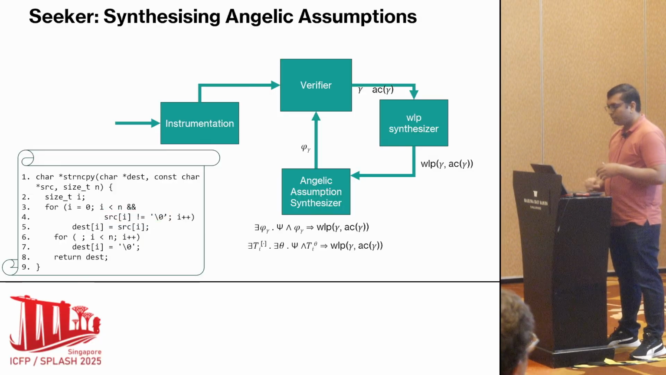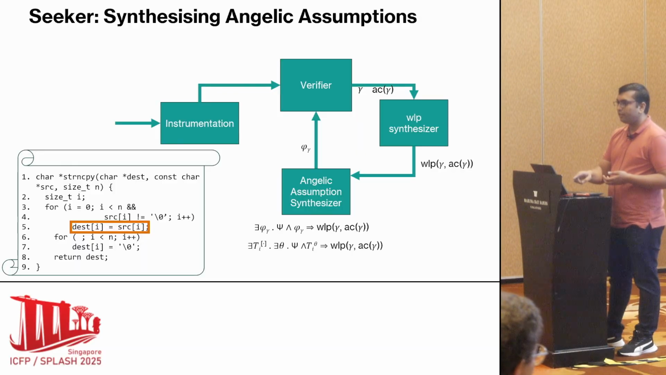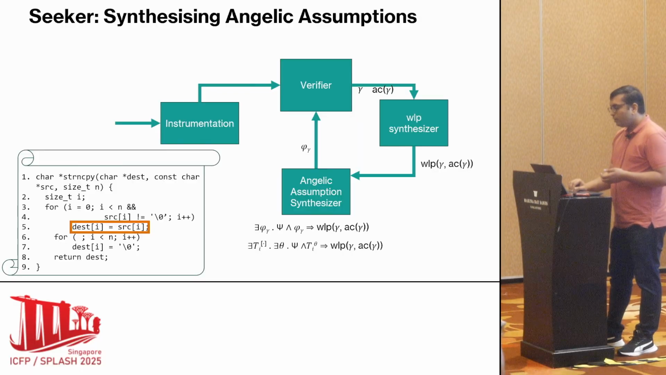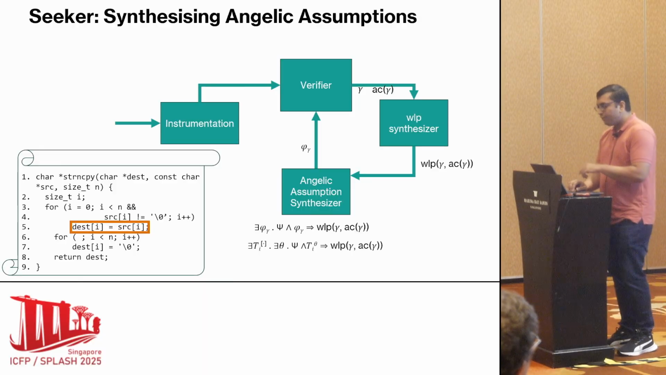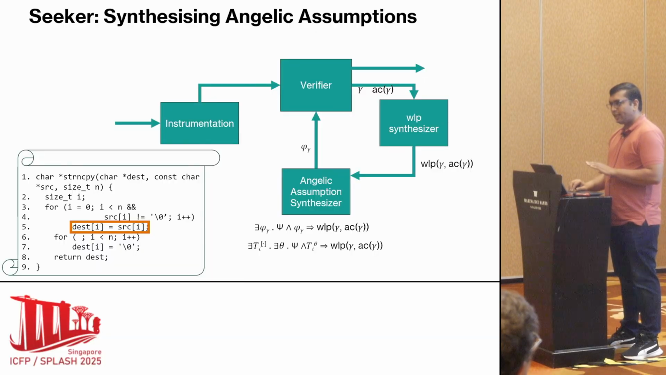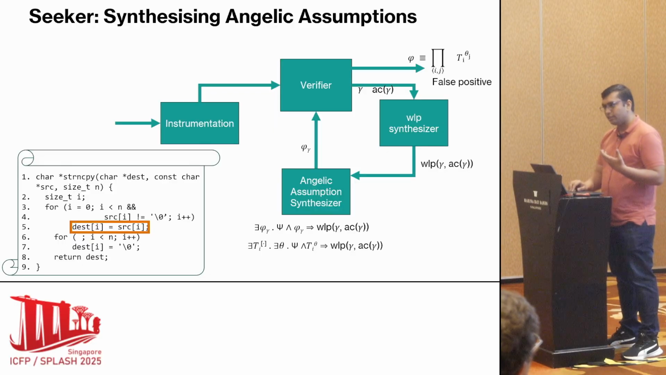So in the next iteration, it comes up with another error. It finds that even if we give this assumption, there is an error at line 5. So for this, again, we go through the same process. We again generate the weakest precondition, and we are able to synthesize that if the size of the destination is equal to n, then it will always suppress this error. Then again we go to the verifier, but now there are no more errors. So it returns that this is a false positive.